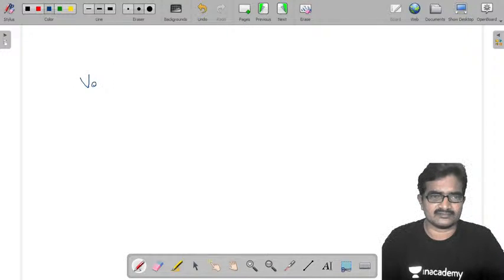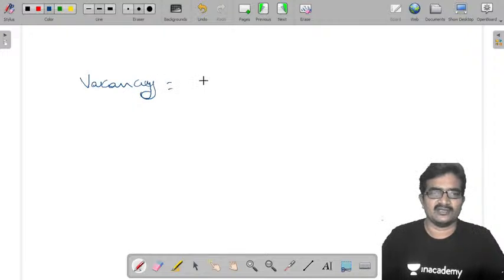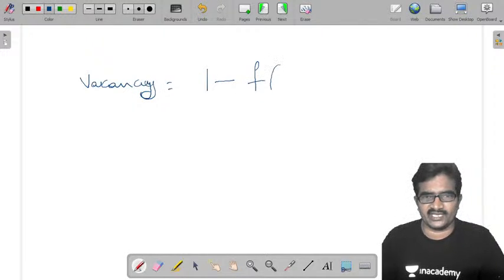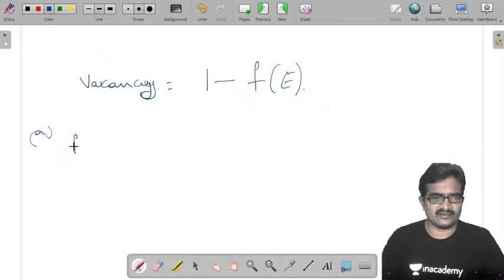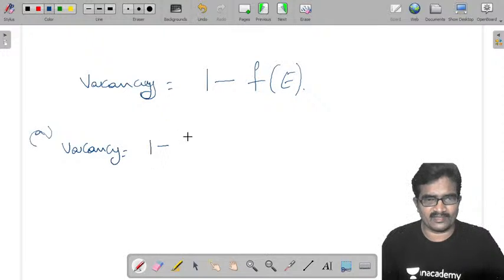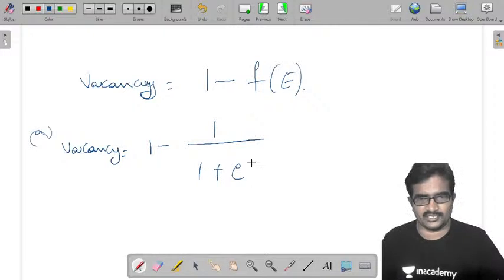Vacancy is equal to 1 minus f of E. In the first case, for the A bit, the vacancy is 1 minus 1 by 1 plus e power 0.26 by kT.